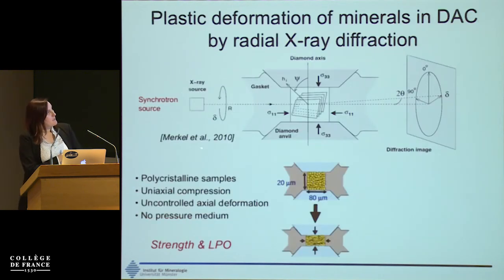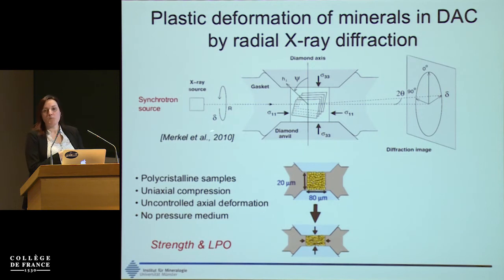And this is schematically how it works. We will put the samples, polycrystalline samples, and we will deform them uniaxially in the diamond anvil cell. And the problem is that we don't have any control on the axial deformation, as we could have in other types of setups, but we can deform at much higher pressures than can be reached with other conventional methods.